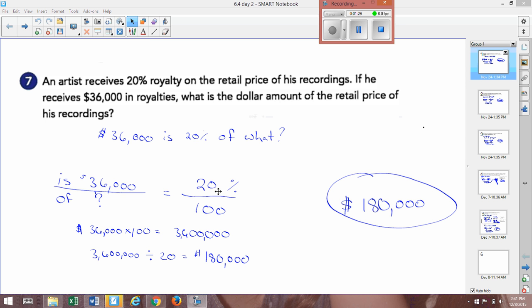Again, if you don't set these up correctly, you're most likely going to get them wrong, or you're going to have to come back and redo them. So crisscross divide, you're going to end up with $180,000. So this artist sold $180,000 worth of recordings and made $36,000 off of the royalties.